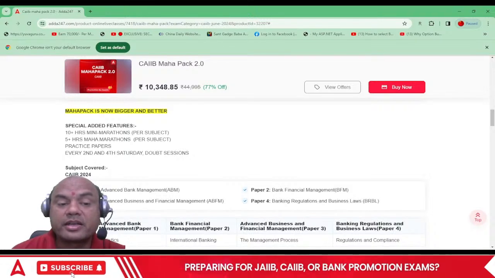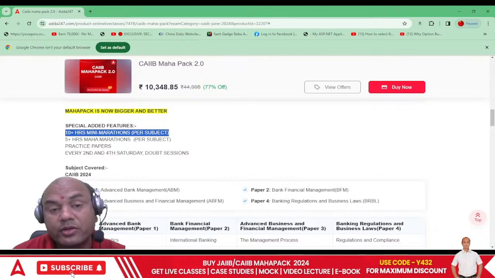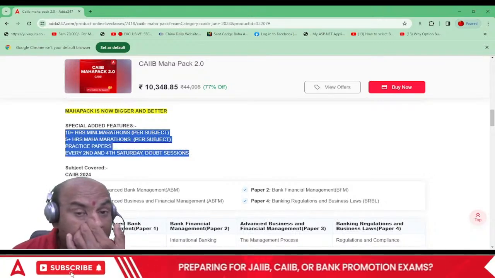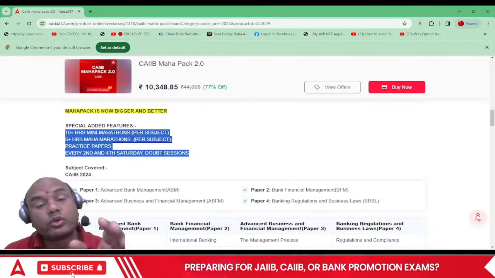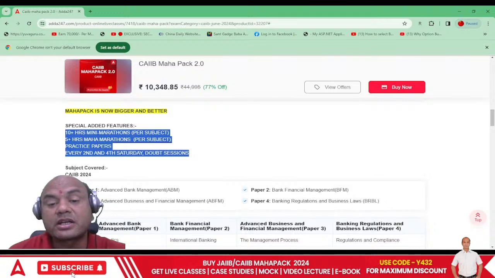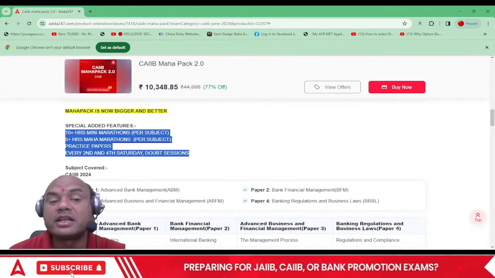Mahapack is bigger. Here, 10 plus hours of mini marathons per subject. Mini marathons and mega marathons are also added in this Mahapack now. So you can take the advantage. You know the importance of marathons. Many important questions are covered in that. So that's why join these Mahapacks immediately.